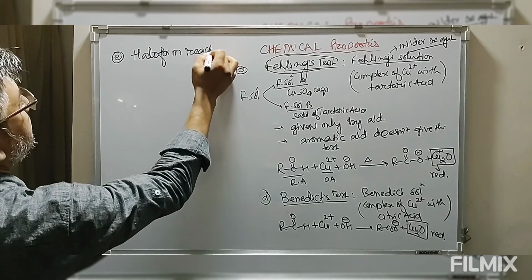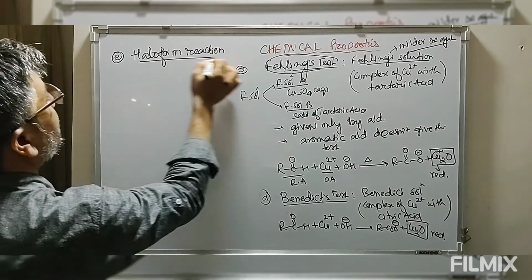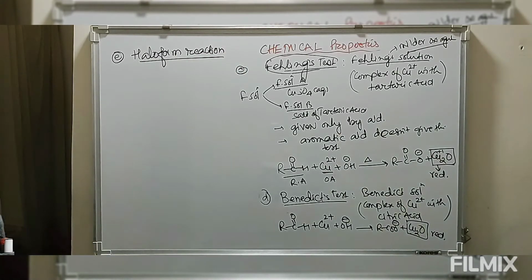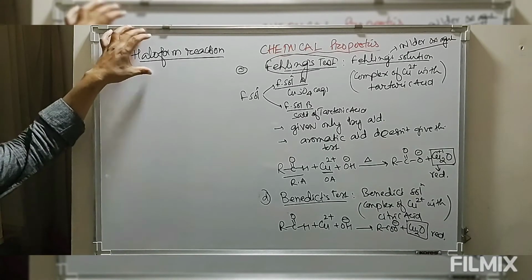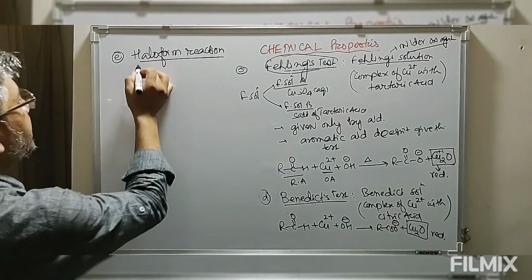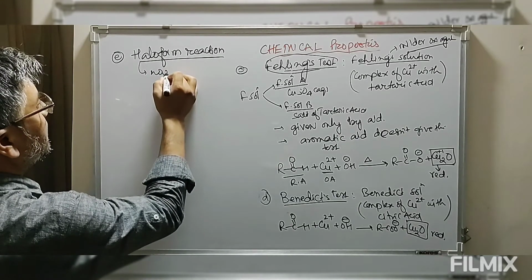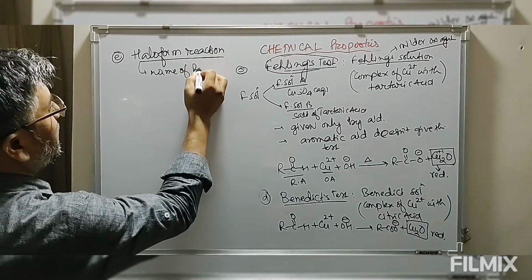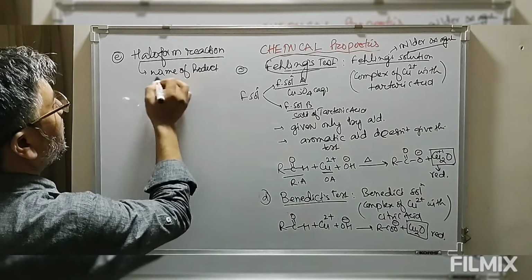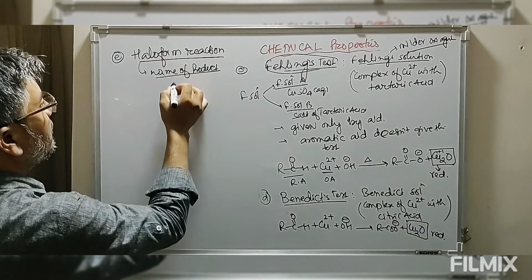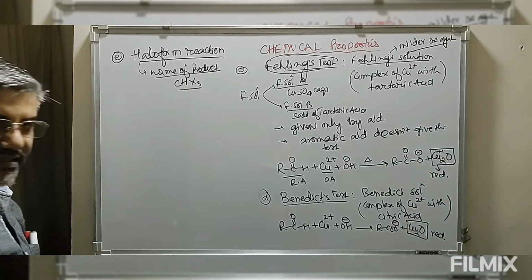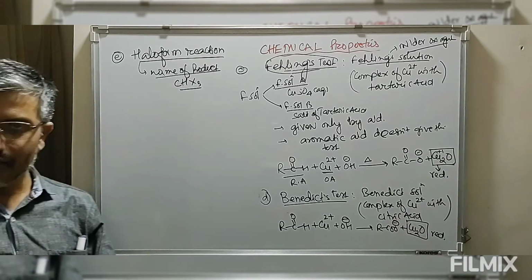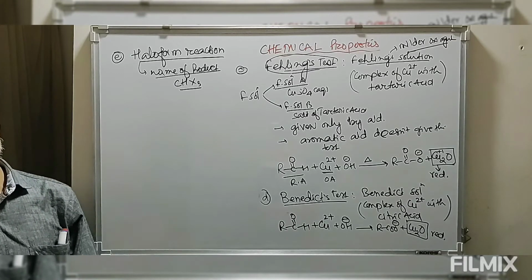Haloform reaction. So this haloform is the name of the product. Haloform is the name of product formed in this reaction, and this haloform is CHX3. If X is chlorine, we say chloroform, bromine, bromoform, iodine, iodoform.